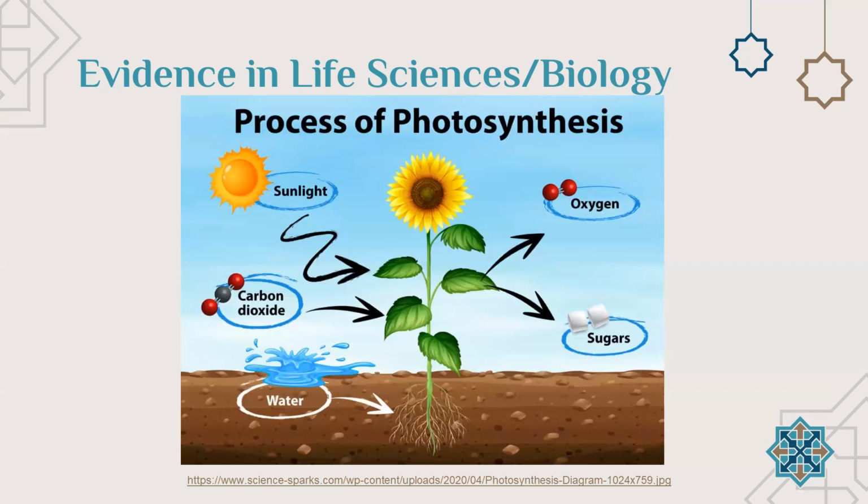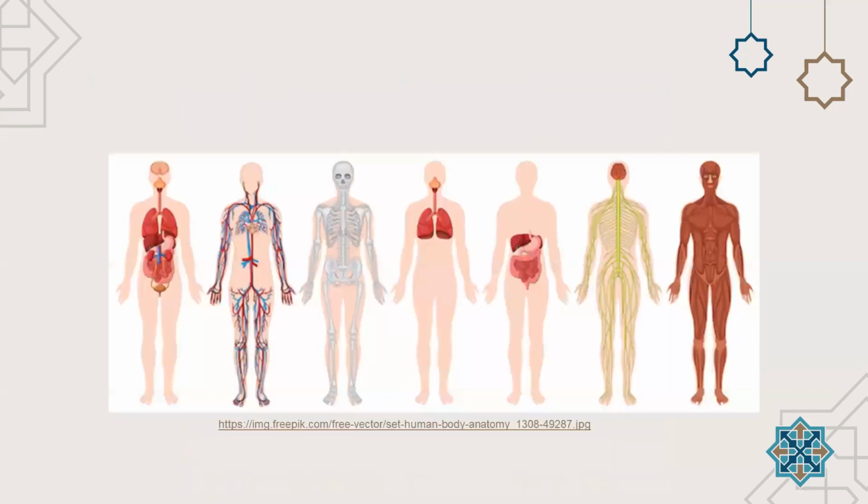Similarly, if we take a plant, an aquatic plant, and we let it photosynthesize, we get oxygen being released as bubbles. We can do the test for oxygen and prove that the gas released during photosynthesis is oxygen. We can have a closed environment, and using specific chemicals, we can remove the carbon dioxide from the air, and then you'll find that a plant will no longer be able to photosynthesize. And in a similar way, we can have parts of the plant receiving light and others not receiving light, and we can prove that sunlight is essential for this process, right? So you'll find the information in life sciences is verifiable with evidence.